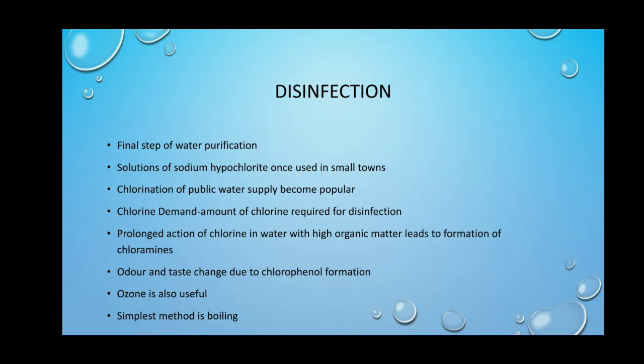Chlorination involves the release of chlorine gas in water, which gets readily mixed with water. The amount of chlorine required depends on organic matter and number of organisms present in the water and the duration of time to act upon. High concentration of chlorine quickly acts upon microorganisms and vice versa. Therefore, the amount of chlorine required for disinfection is called chlorine demand. This is very important. So, we have to apply the amount of chlorine that depends on chlorine demand.